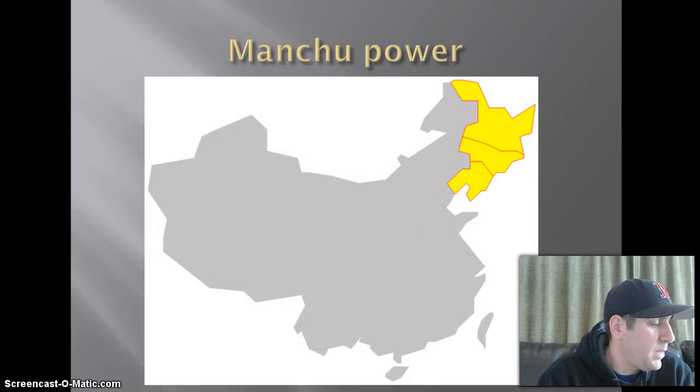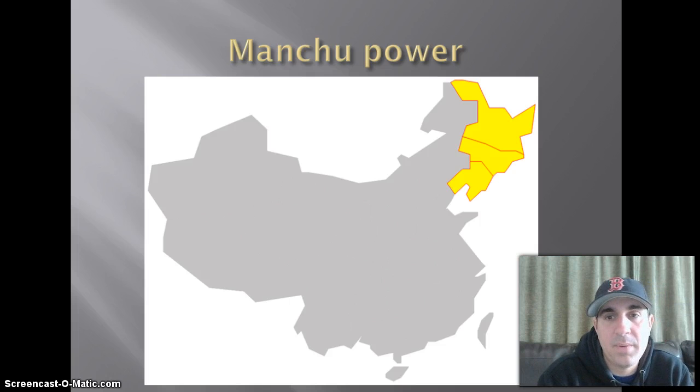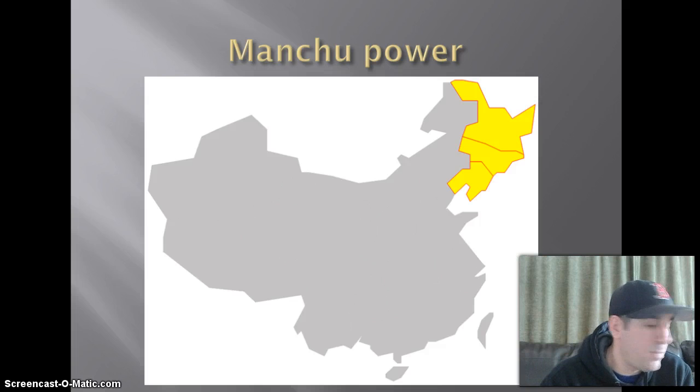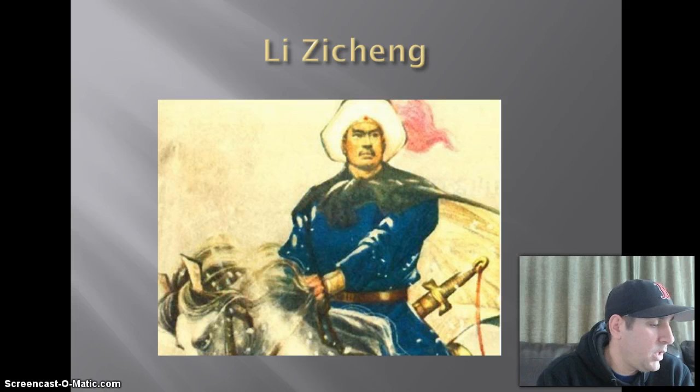The next section of the book, Ming Collapse and the Rise of the Qing. The primary cause of the Ming collapse was internal problems that they were having. There was an internal rebellion, and a group of people, the Manchurians, the Manchu, were wanting to rise to power. And this is located, as you can see on the map here, in the northeastern part of China. These rebel forces, led by Li Zicheng, overthrew the Ming in the year 1644 CE.